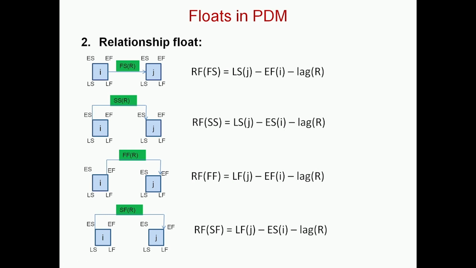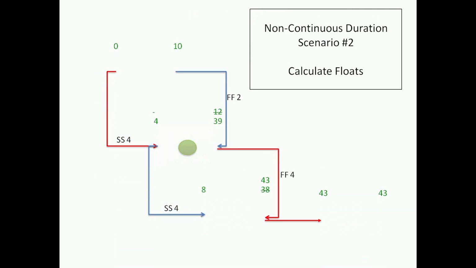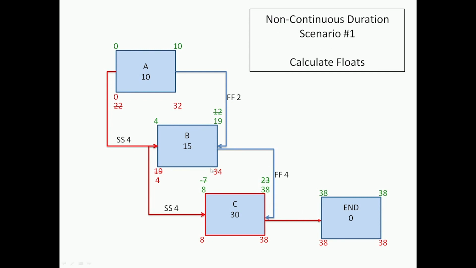Now let us take a look at how we look at these floats in the context of the problems we have solved. We had this network which we had solved earlier. Here we can see 0, so there is no start float, there is 22 days of finish float, and if I do 32 minus 0 minus 10, there would again be 22 days of activity float, or total float. So we have three kinds of basic float, and then we can also calculate the relationship floats for each case.